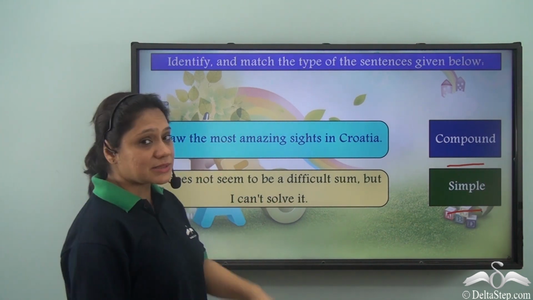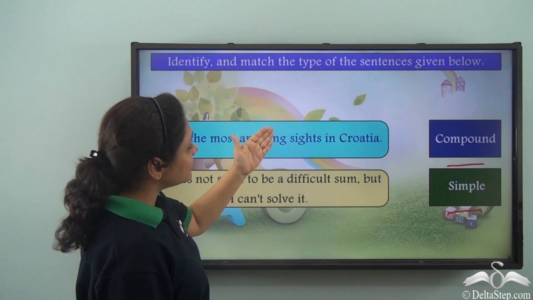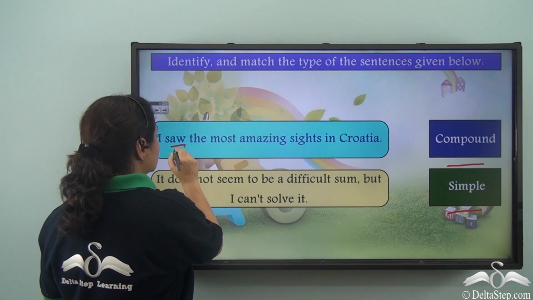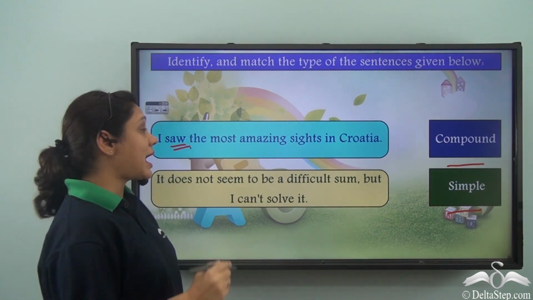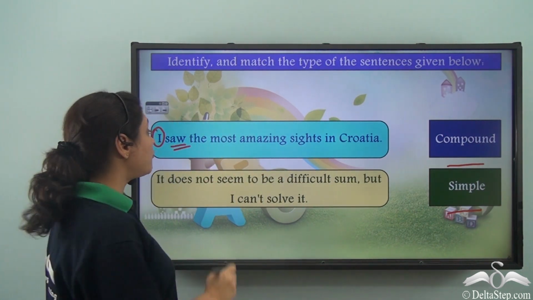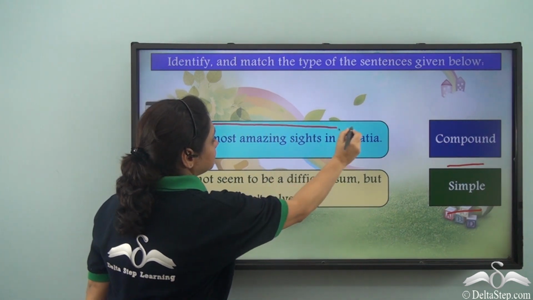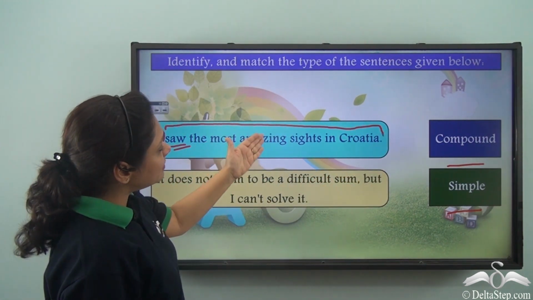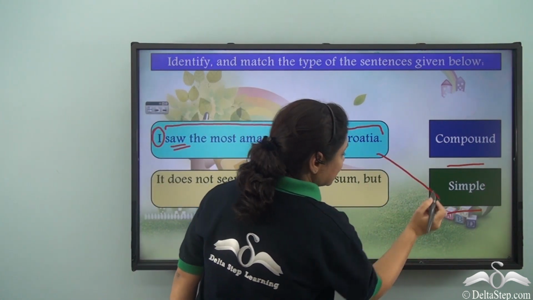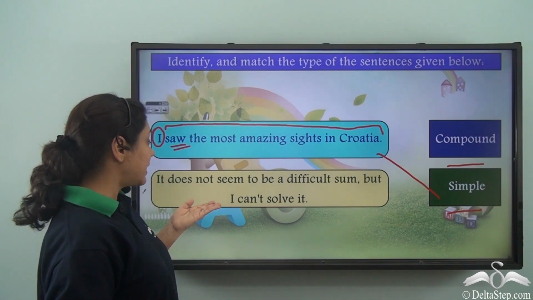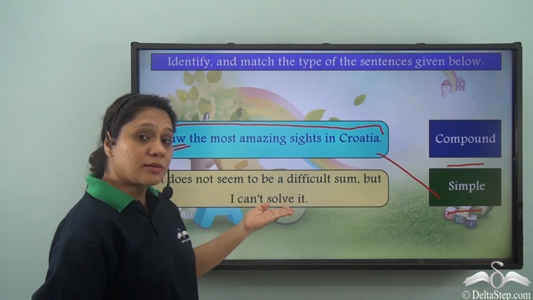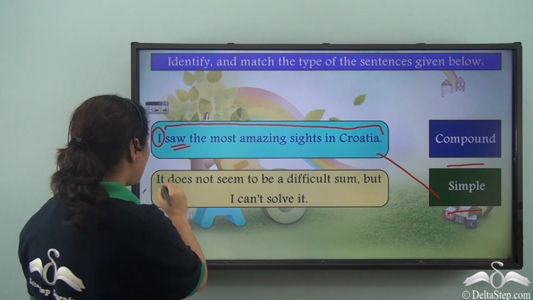Now let us look at the first sentence. I saw the most amazing sights in Croatia. What is the verb here? Saw is the finite verb here, and we have one subject, I, and this sentence is made up of one independent clause. I saw the most amazing sights in Croatia. So this sentence is a simple sentence, whereas the other sentence, it does not seem to be a difficult sum, but I can't solve it, is made up of two independent clauses.